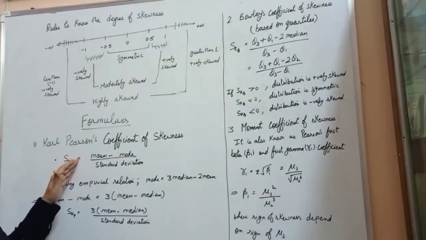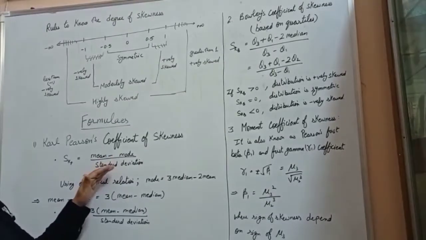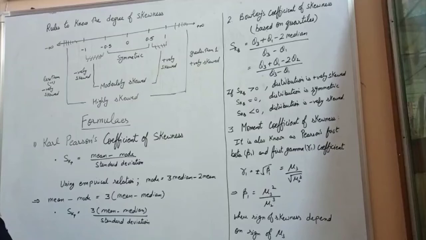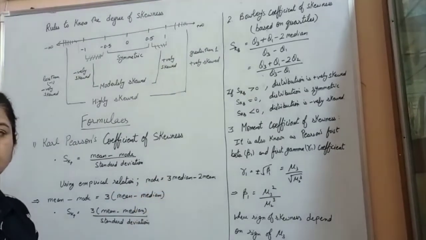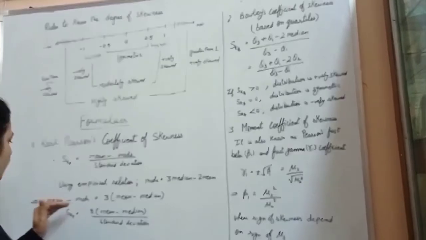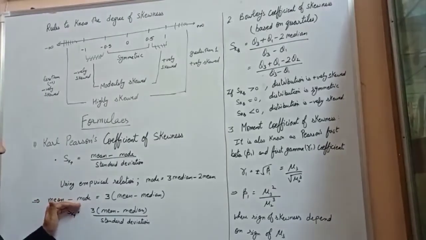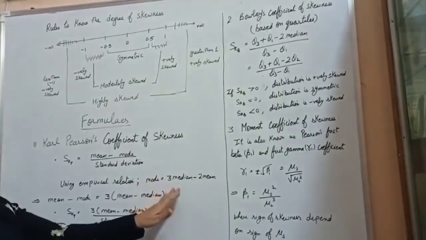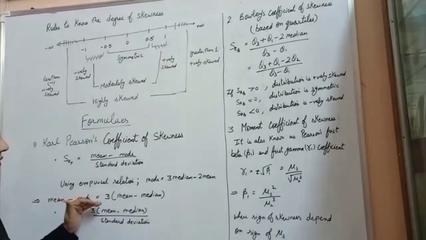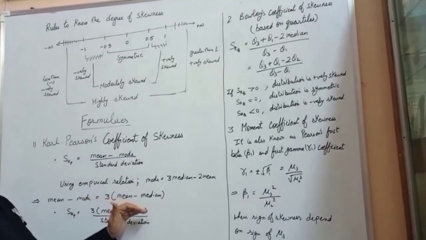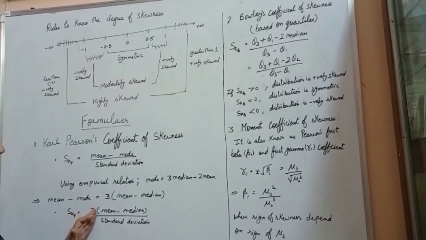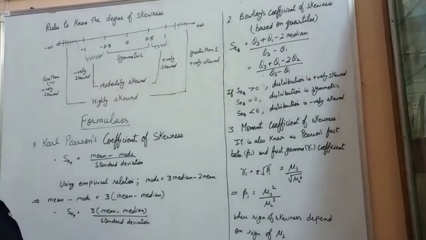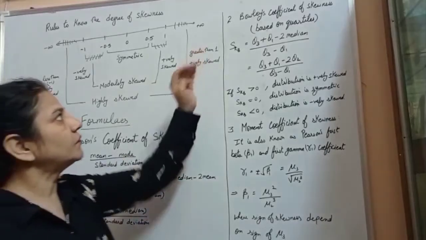SKP says that mean minus mode divided by standard deviation. Using the empirical formula, we know that mode is equal to 3 median minus 2 mean. So, mean minus mode is equal to 3 times mean minus median, and the above equation reduces to 3 times mean minus median upon standard deviation. Next formula is